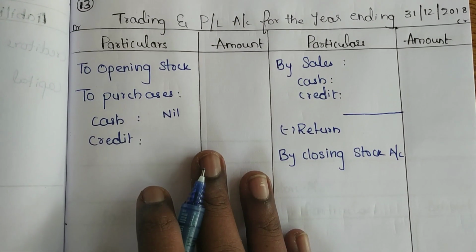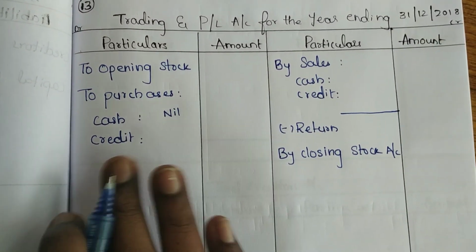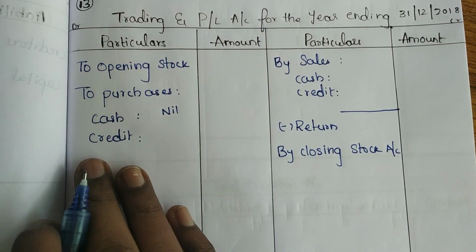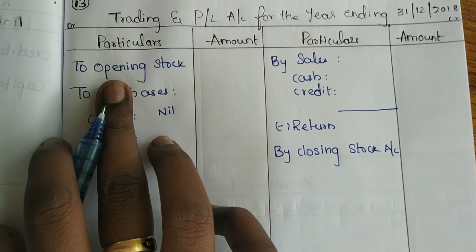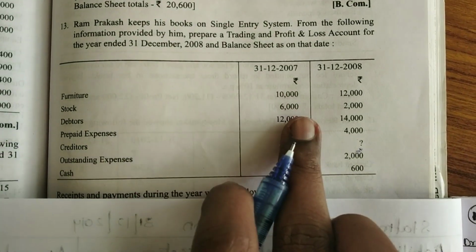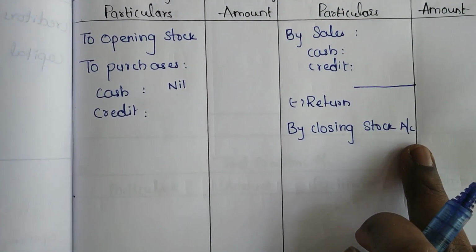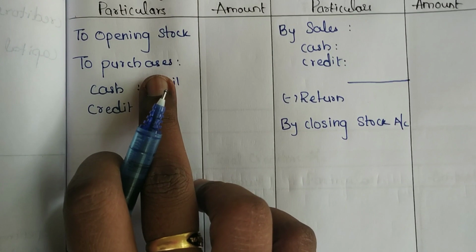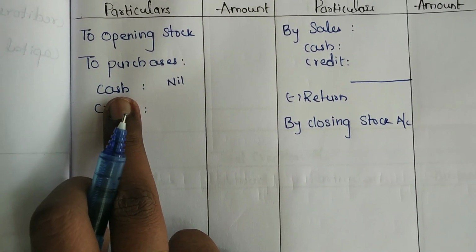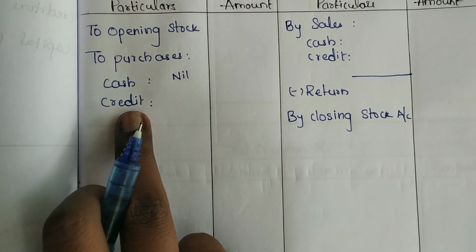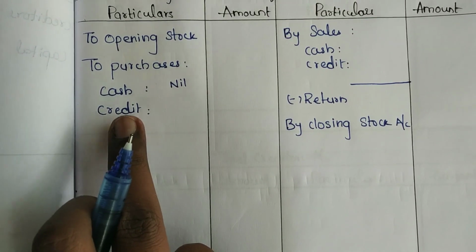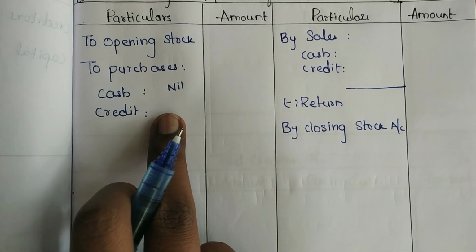In the trading account, I have taken all the things you have to take on the debit side and the credit side. On the debit side, we have to take the opening stock. If you can see the question, they gave the opening stock balance and the closing stock balance. So we have to take those amounts in the respective column, and we have to take the purchases. There are no cash purchases, so I am taking it as nil. And credit purchases, they directly gave in the question, so I will take the amount.